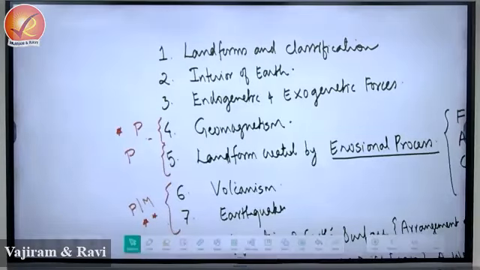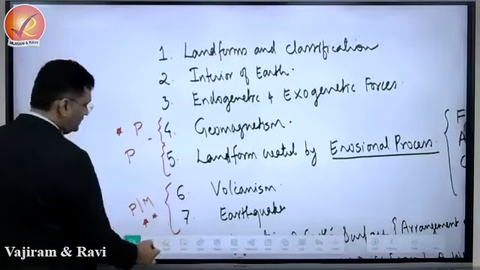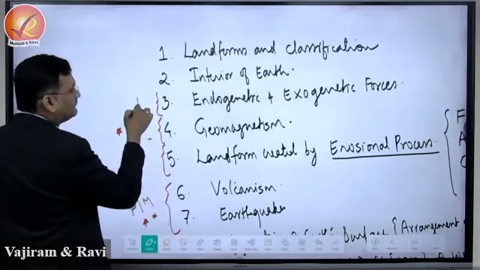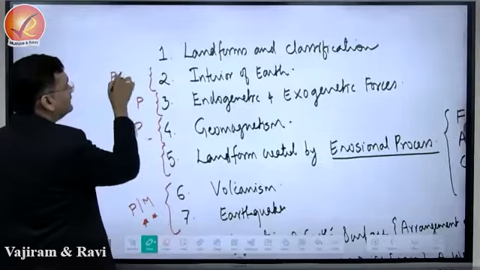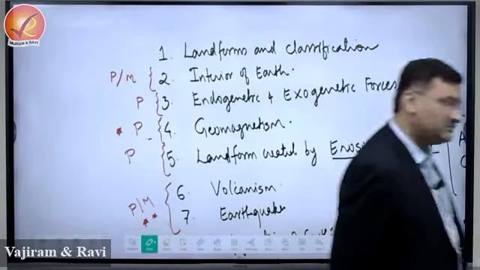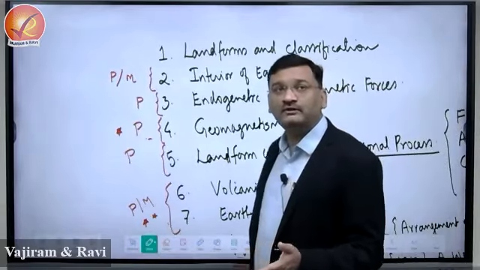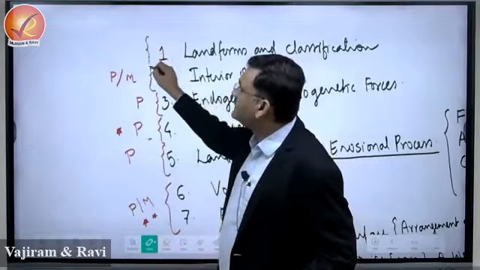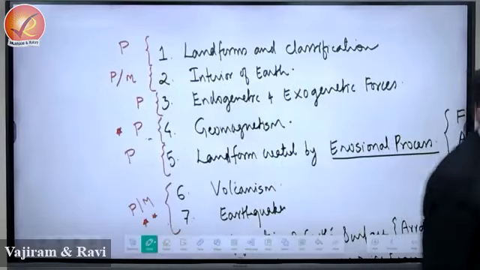Concept of solar flare, that is related to geomagnetism. This is important. ये फैक्चुअल है. This is important for prelims. Interior of earth is important for both prelims and mains, right? The study of earth's interior, layering of earth's interior, this will be important for prelims and mains. This is basic thing, again can be only there for objective question, right?